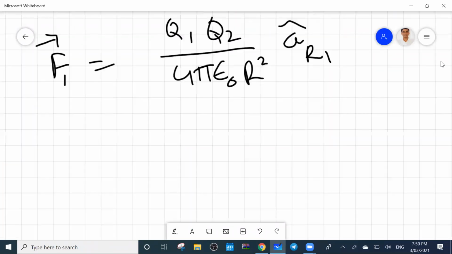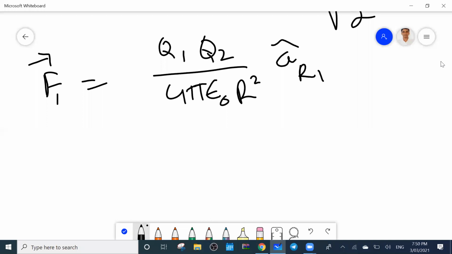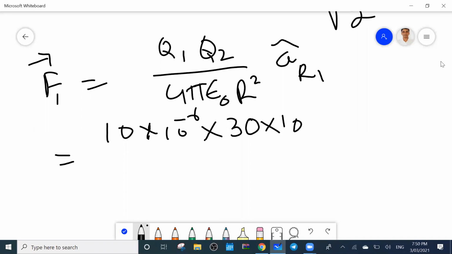So find out the value of F1. Okay, sir. Q1 value 10 microcoulomb, 10 into 10 to the power of minus 6. This is only a problematic paper, so if you know how to use the calculator, then it will be easy. Then into 1 by 4 pi epsilon 0, the K value, which you have to remember: 9 times 10 to the power of 9.